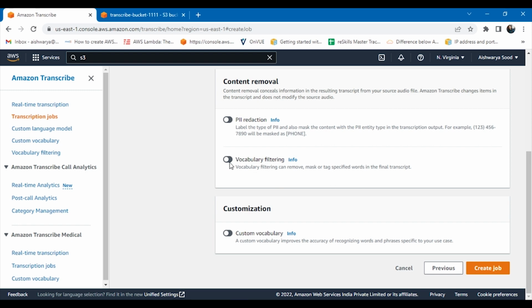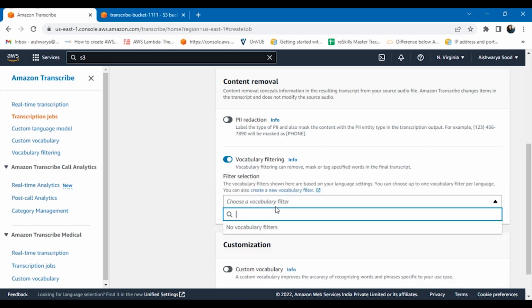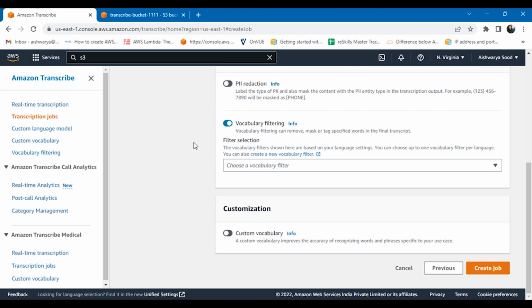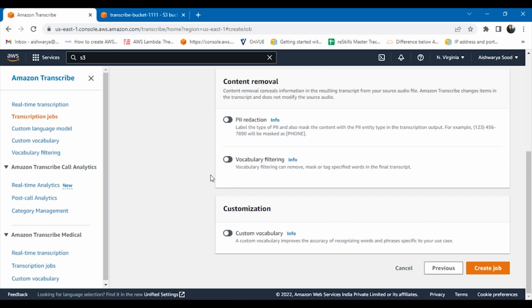If you want that kind of filtering, you can do it over here. You just have to create a new vocabulary filter and select it. You can specify what should happen in the final text if those particular words come, how they should be masked, how they should be removed, anything that you want.